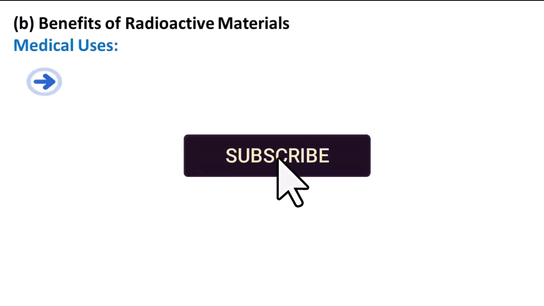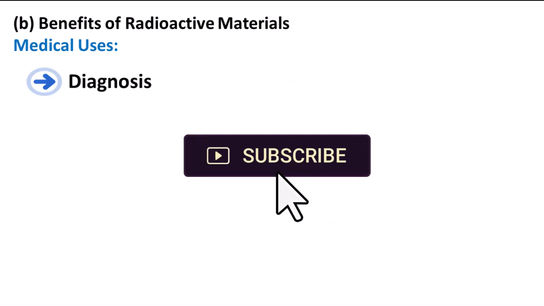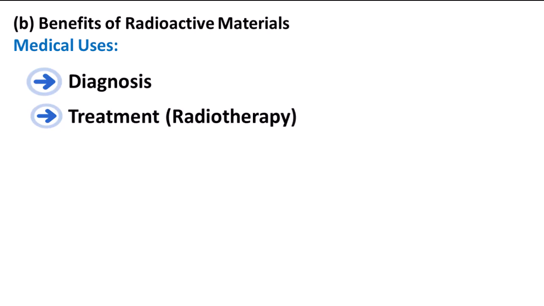B. Benefits of radioactive materials. Medical uses. Diagnosis: radioactive tracers can be injected into a patient. A detector can then track the tracer's movement, allowing doctors to study organ function. Treatment, radiotherapy: high-energy radiation is focused on cancerous tumors to kill the cancer cells. Sterilization: gamma rays are used to sterilize medical equipment like syringes and gloves, as they kill all bacteria and viruses.